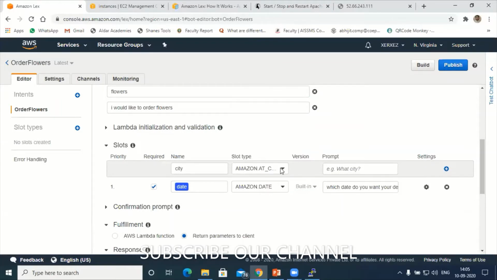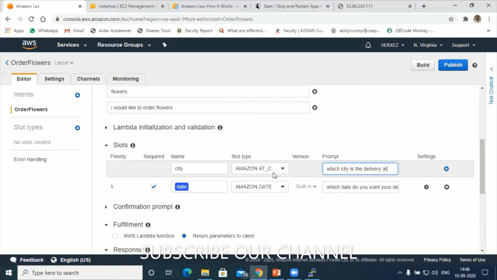Okay, so this slot type I'm using. My prompt can be, "Which city is the delivery at?" Fine, so two questions are over.